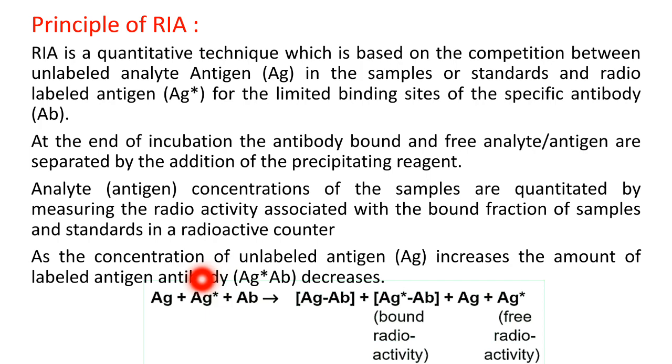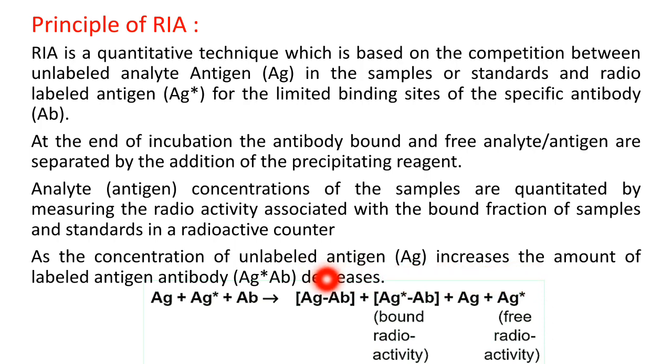In the first incubation, there is the unlabeled antigen, the antigen labeled with the radioisotope, and also the specific antibody, which is specific for the binding of labeled and unlabeled antigen. After the incubation time, there is an antigen-antibody complex, a labeled antigen-antibody complex, and also free antigen and free radioactive antigen.